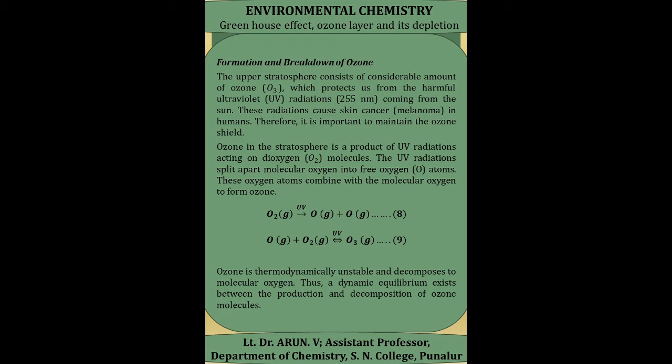These free oxygen atoms combine with another molecular oxygen to form ozone. Ozone is thermodynamically unstable and it decomposes to molecular oxygen. So a thermodynamic equilibrium exists between the ozone molecule and the oxygen molecule, and the reaction is reversible.